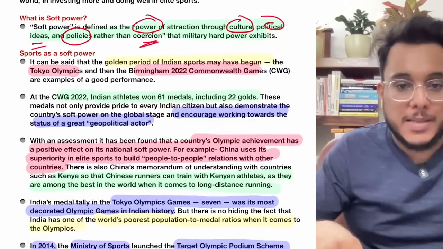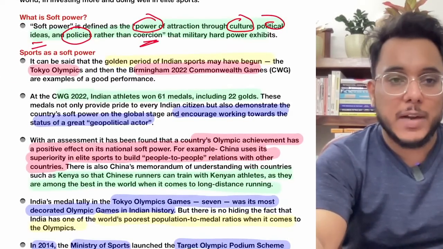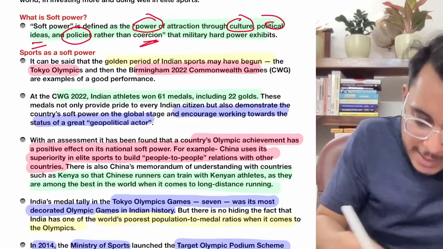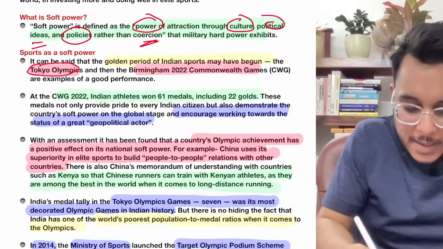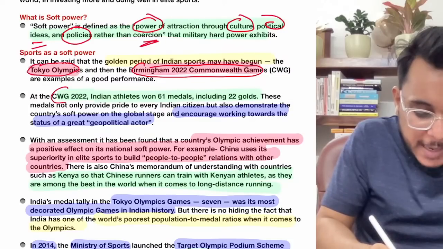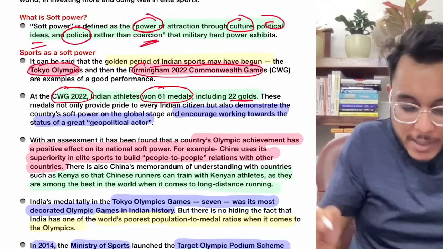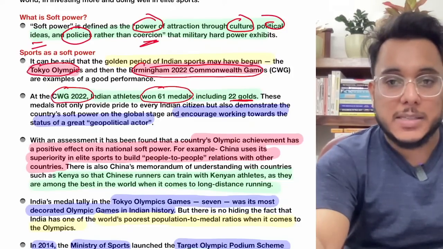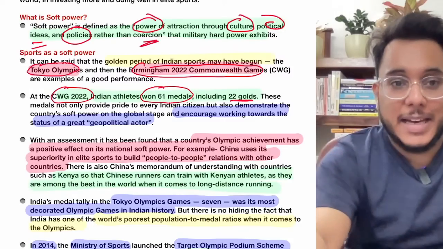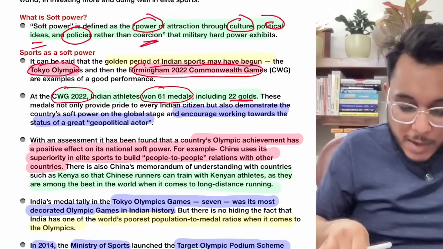Okay, in this particular capacity, we see that the golden period of India has started. How did the golden period of India get started? You see, first of all the Tokyo Olympics were there, then the Birmingham 2022 Commonwealth Games happened. In the Commonwealth Games of 2022, Indian athletes won 61 medals, including 22 gold medals. All this highlights India's better performance, and sports by that way is becoming a soft power for India.